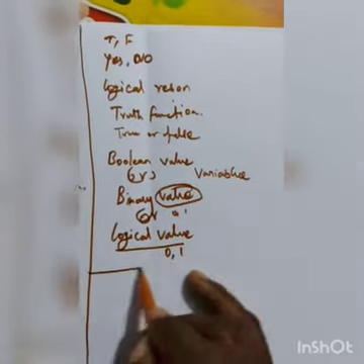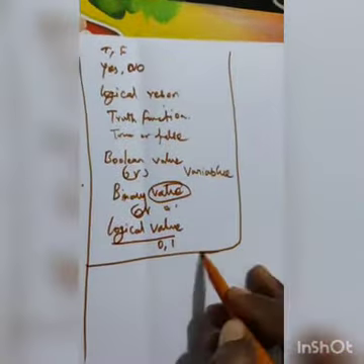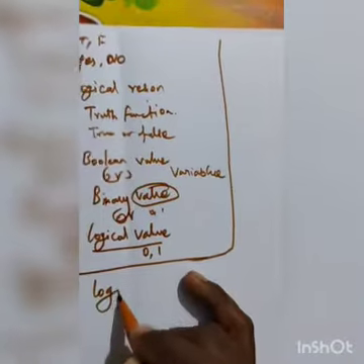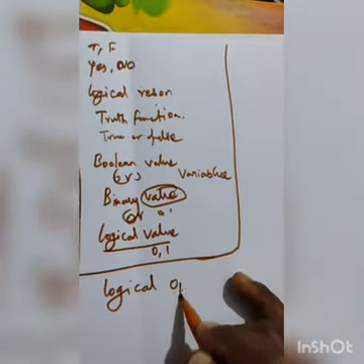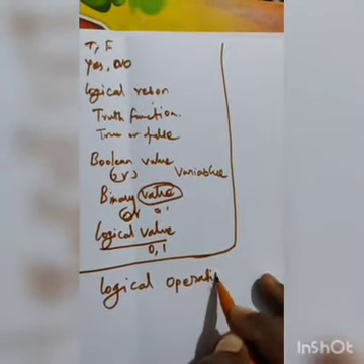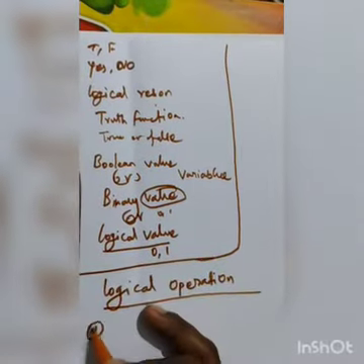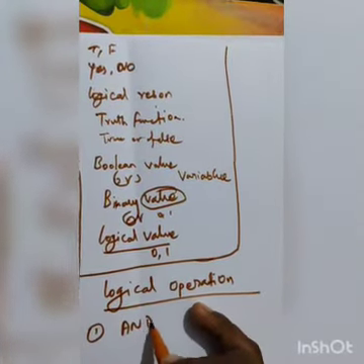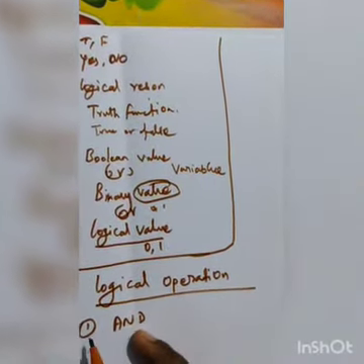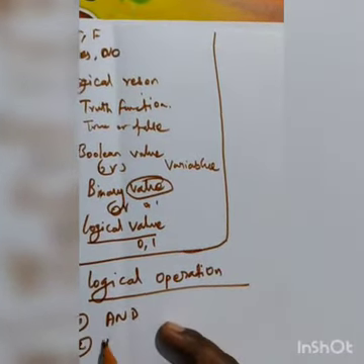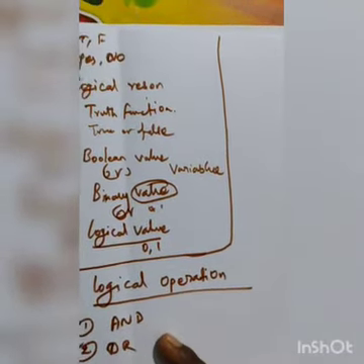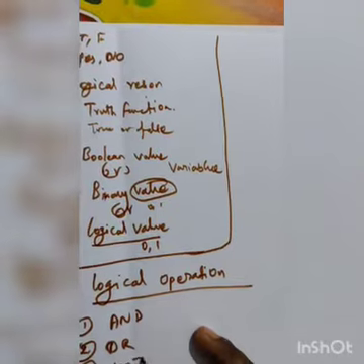Now the logical operations. There are three: AND operation, OR operation, and NOT operation.